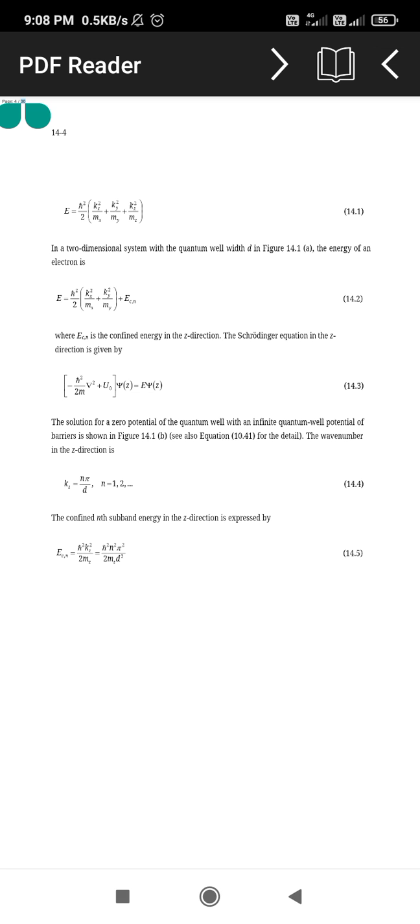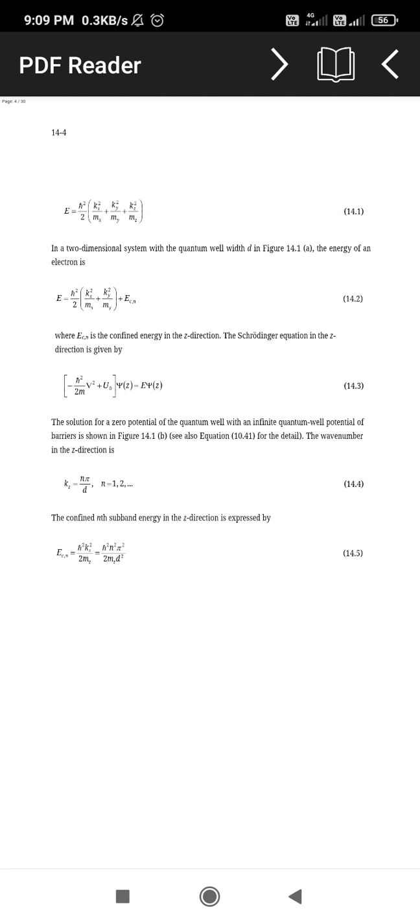In two dimensions, we find the energy E equal to h cross square divided by 2 into kx square divided by mx plus ky square divided by my plus E_n. That means the energy is confined in the z direction, that is, the Schrodinger wave equation in the z direction